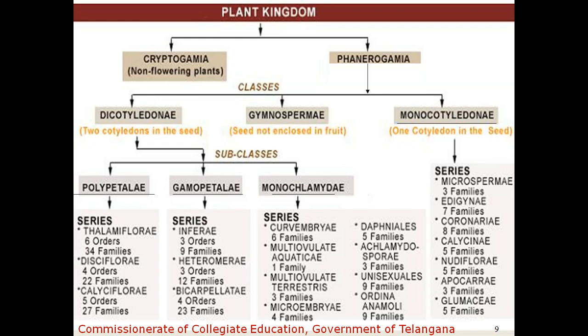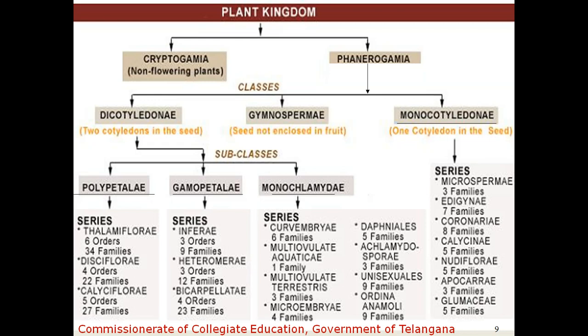And here one of the prominent features is that the series are directly divided into families. Here in monochlamydeae there are no orders. There are no orders in the monochlamydeae. Directly, Curvembryae is divided into 6 families without orders. So this is all about the dicotyledonous classification.